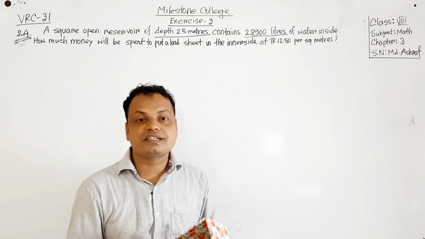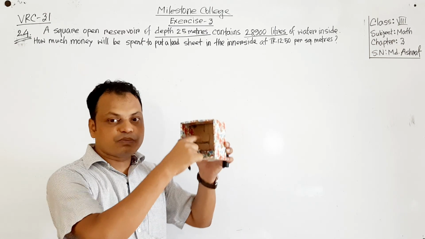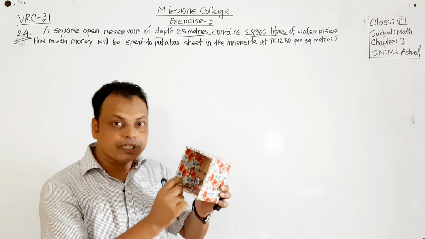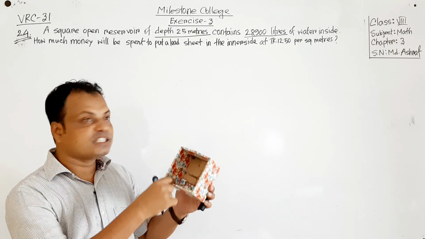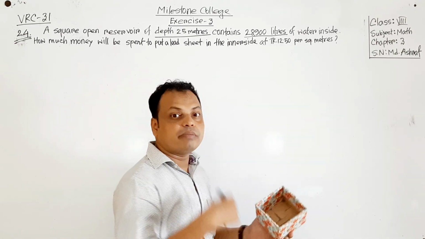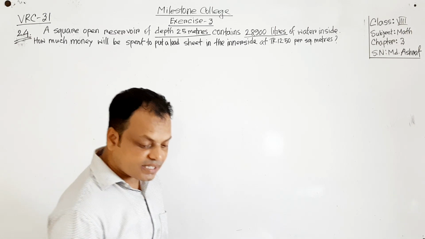At first we have to find the total area where we can put the lead sheet. Then, multiplying by the cost per square meter, we can find the answer. Okay, let's start the solution.